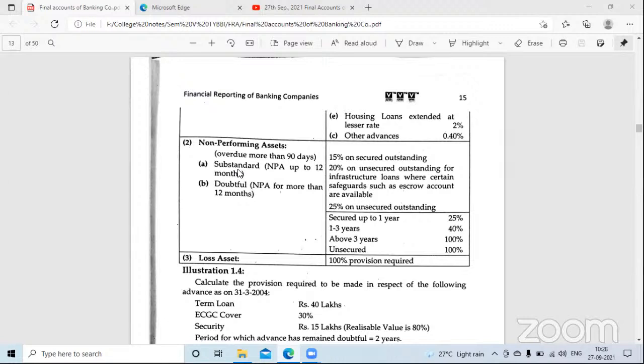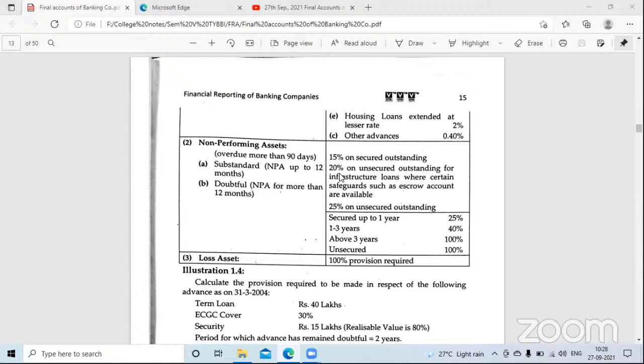Imagine, students, how many months that bank has been waiting for receiving income from that particular asset, but still it is not received. So, imagine that bank will have to face that particular amount of loss. Therefore, bank will keep that record in their books of accounts in the name of provisions.